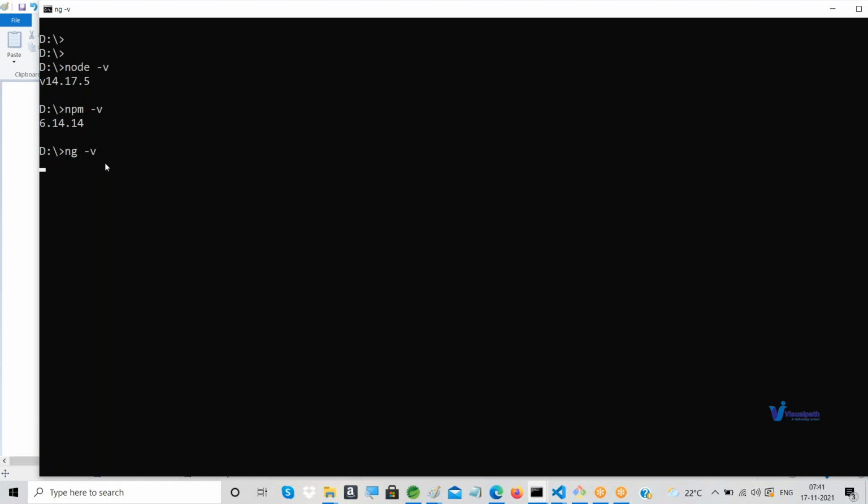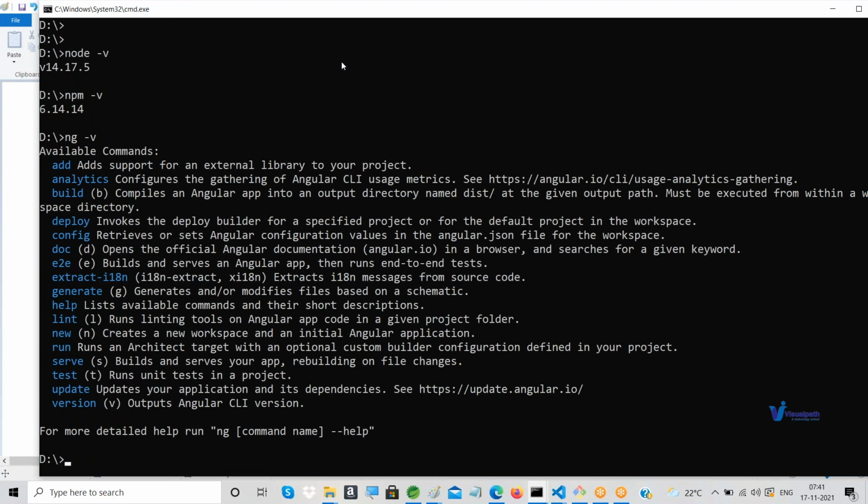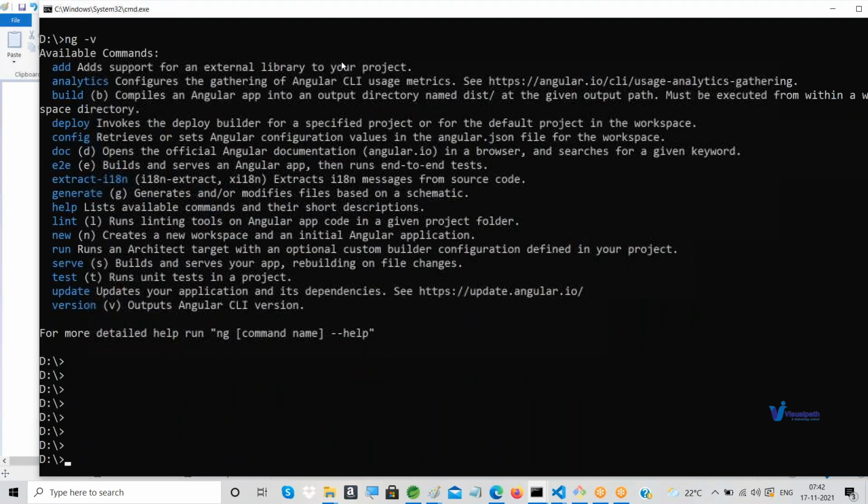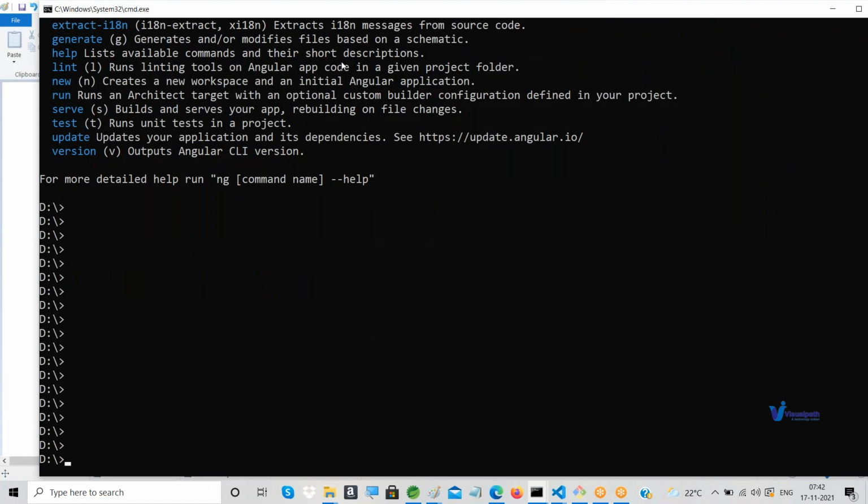Just a minute. Yeah, here it is showing all the commands related to Angular, and actually for Angular related things, we should not use -v.